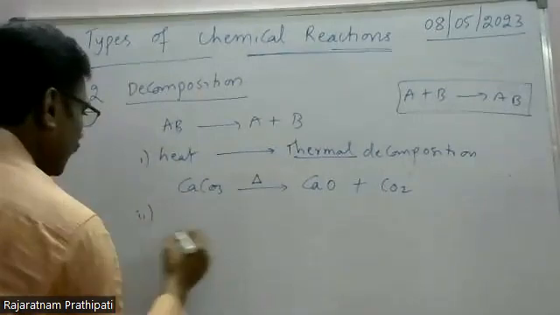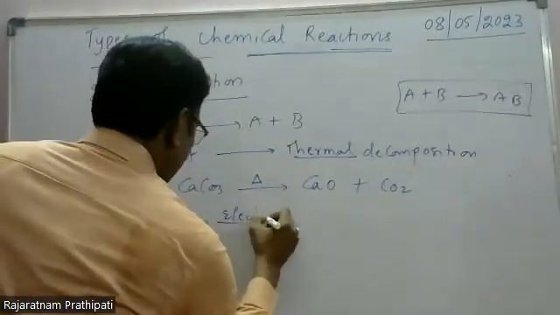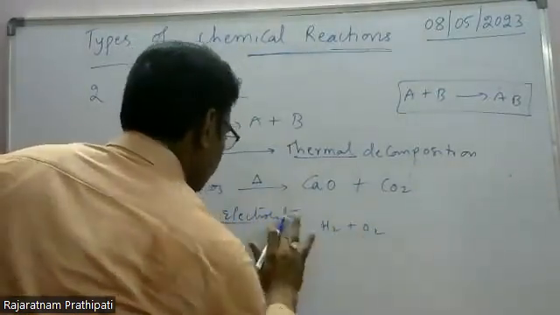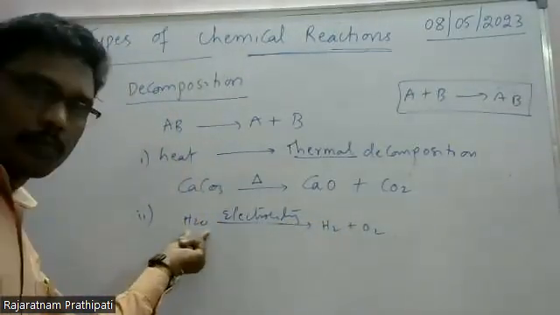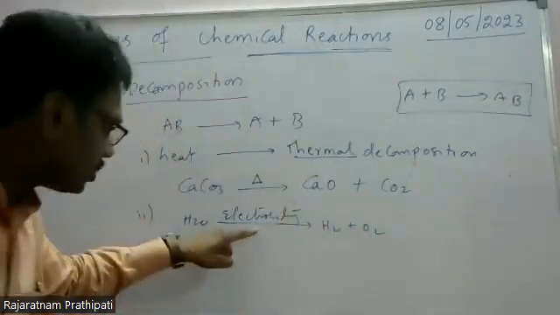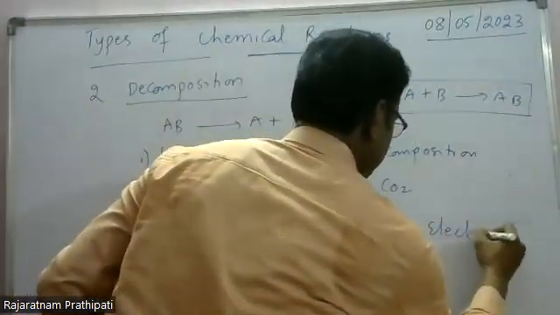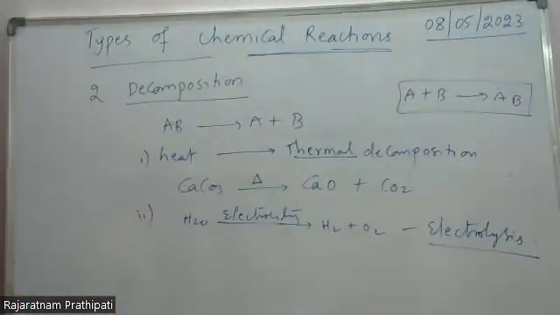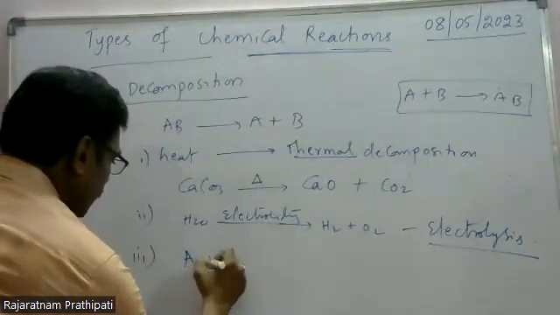Similarly, electrolytic decomposition, H2O. Here we use electricity, H2O gives H2 plus O2. The H2O compound gives rise to hydrogen plus oxygen, constituent elements, by using electricity. This process is called an electrolysis reaction. And the third one is photochemical decomposition.